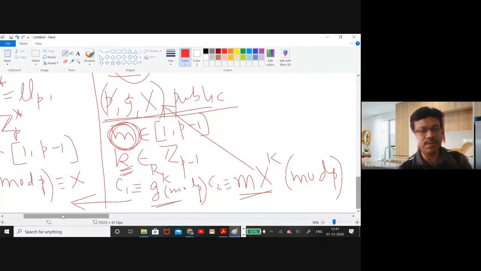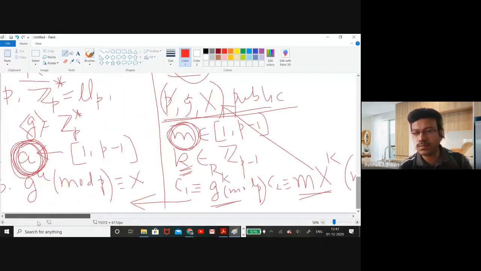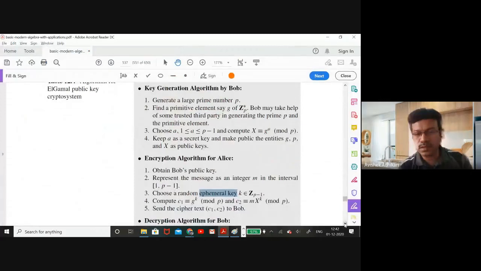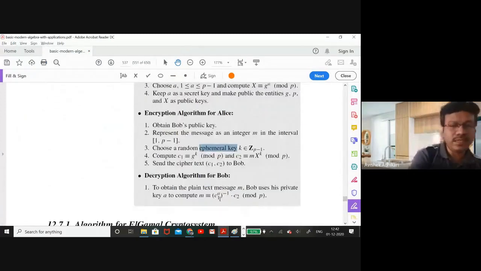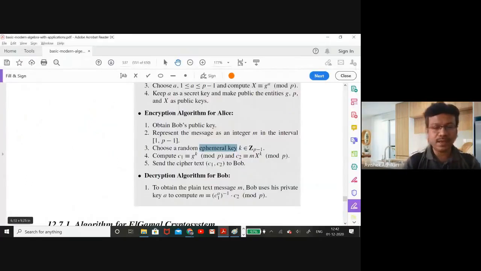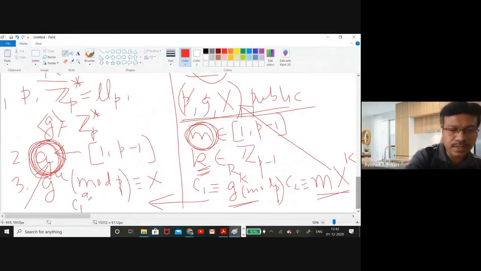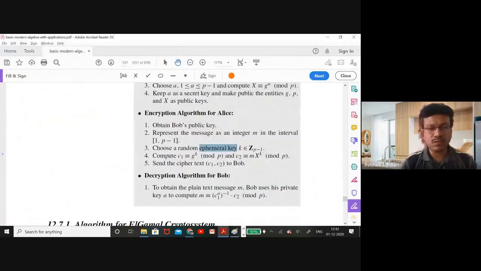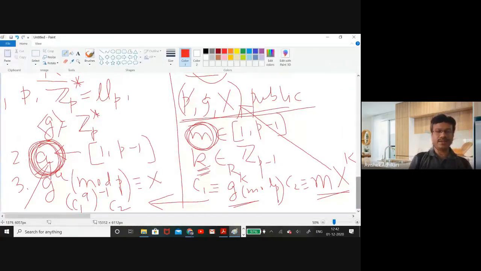The receiver simply calculates in one step this value, C1 to the power a. He has the secret value a, so he is going to calculate C1 to the power a inverse into C2, and surprisingly that gives him the value of M. So the receiver will get the value of M. That's where the mathematics comes into play, but it's very interesting.